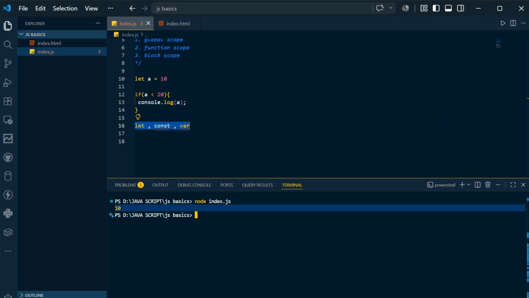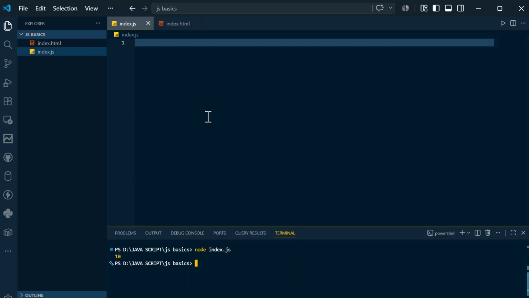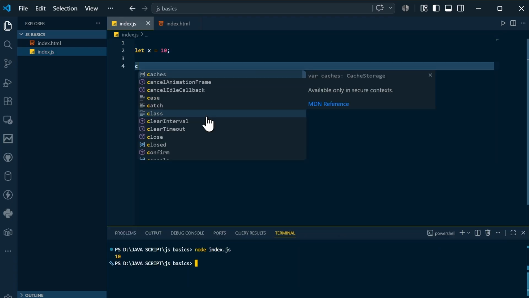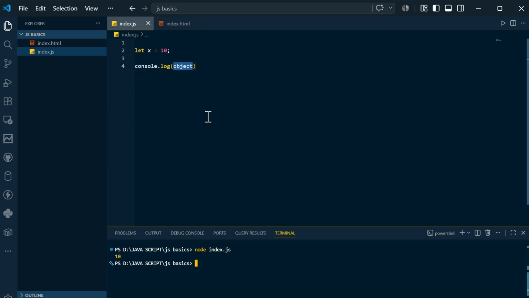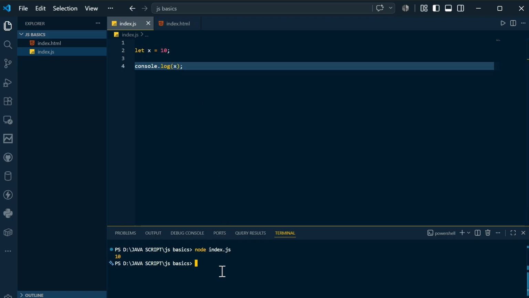So let's quickly come to VS Code. I am in VS Code. I will simply clear this. Now what I will do is say let x is equal to 10. After declaring that, I hope it's general: first you need to declare x, then you can use the variable x in this format. Now if I clear the terminal and print that, you can see 10 has been printed. There is no issue in that because it's as simple as that.